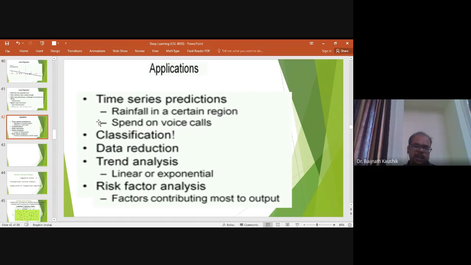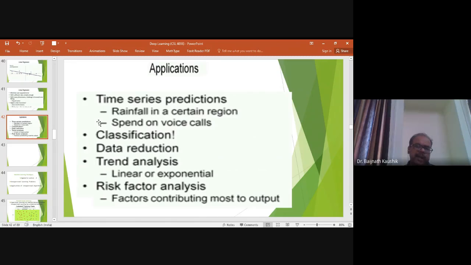And next, moving on, what is data reduction? In data reduction, actually, I have a data set which consists of millions and millions of data, and I am not interested to give all the data to the customer. And if customer is looking for the data, then I would convert the data into a curve, and I can give the coefficient of the curve which is sufficient to represent the required data.